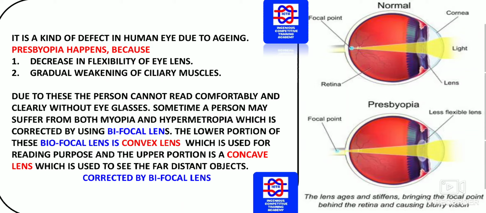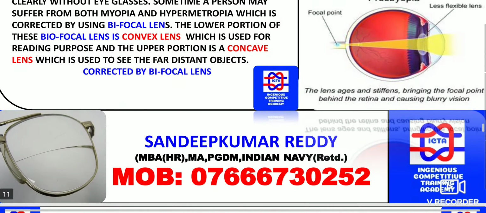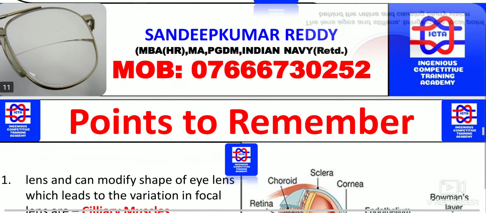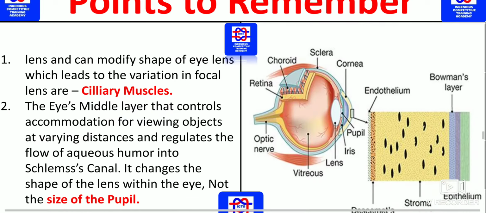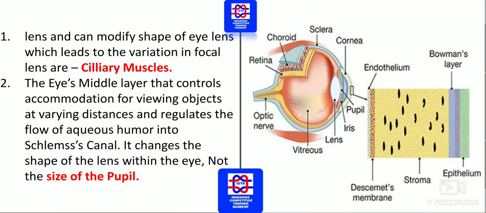We should know there are a few people wearing spectacles where the upper half is different from the lower half. That is due to the presbyopia lens. How exactly? You should know. As you can see to the left of this slide, a few people wear these types of specs. The lower one will be convex and the upper one will be concave. One is used for reading and the other for looking at distant objects. Next we have lens that can modify the shape of the eye lens, which leads to variation in focal length.